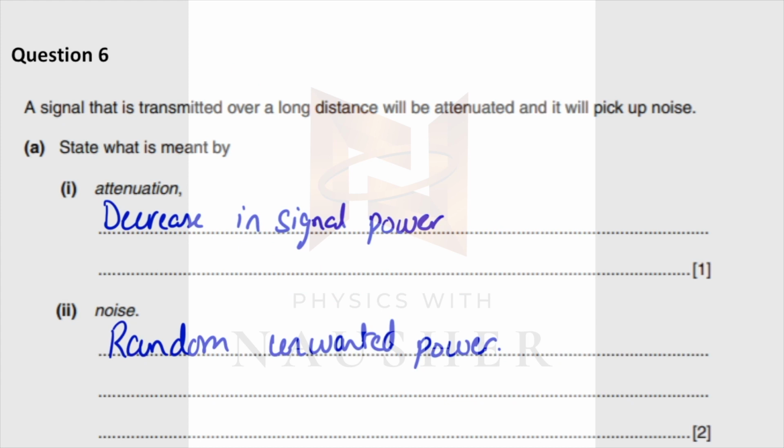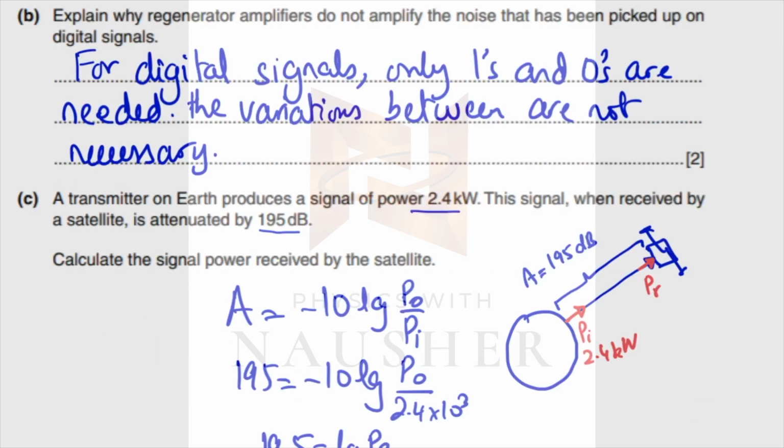All right, in question number 6, what is attenuation? Attenuation is the decrease in signal power. What is noise? Noise is random, unwanted power. So regenerators do not amplify the noise that has been picked up, because noise is fluctuations. Your digital signal is a series of ones and zeros. So if noise is added, noise is like this. So these are fluctuations in that ones and zeros.